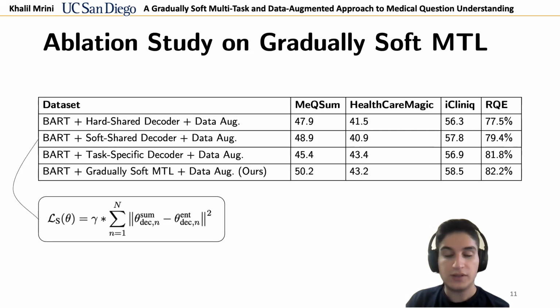We compare our gradually soft parameter sharing method with 3 other parameter sharing configurations. For all configurations, we keep using our data augmentation method and sharing encoder parameters entirely. So our 3 baselines include a hard shared decoder, a soft shared decoder, as you see here, and a task-specific decoder.